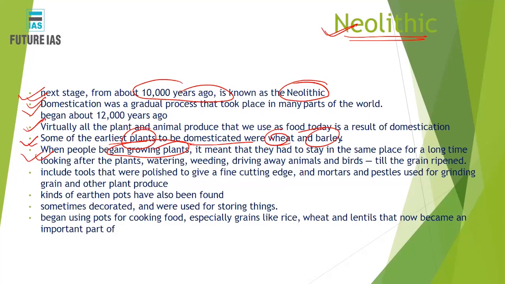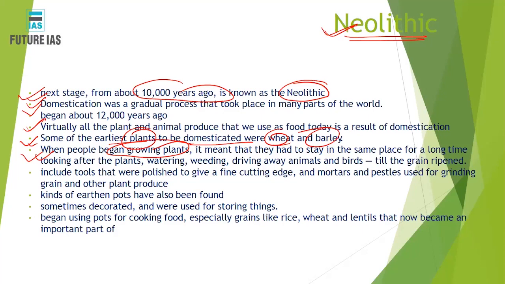Now you must understand, over a period of time during the Neolithic period, when people started living in villages, they felt that if they wanted to cultivate certain crops, they would have to stay in one place. So the culture of living in villages started during the Neolithic period, because when they had to grow a crop, they would have to stay in one place for, say, 3 to 4 months.